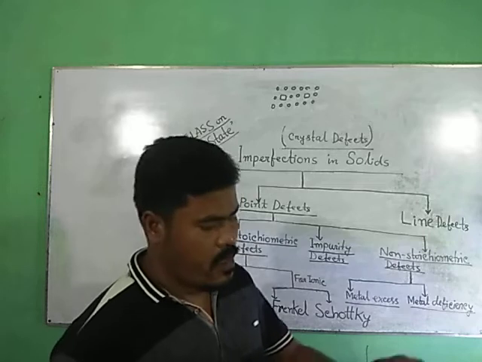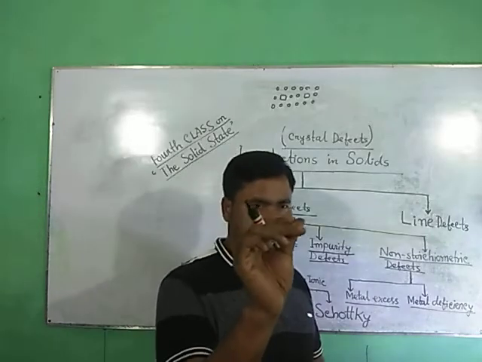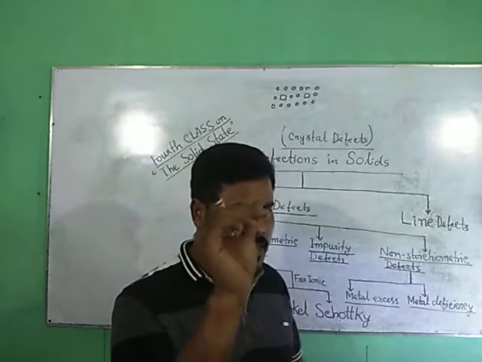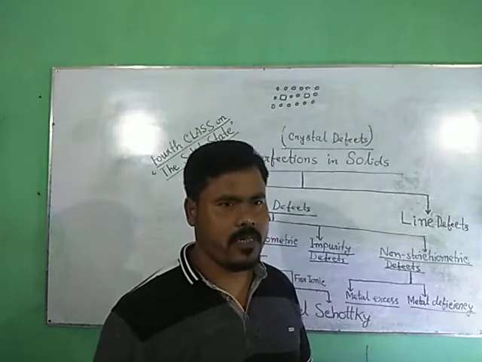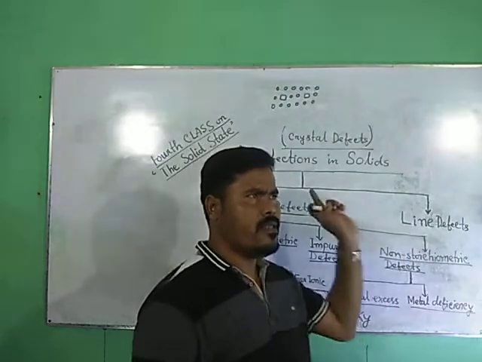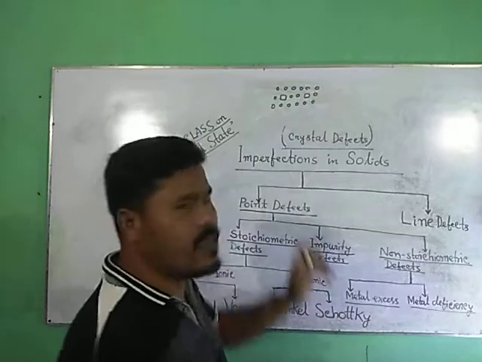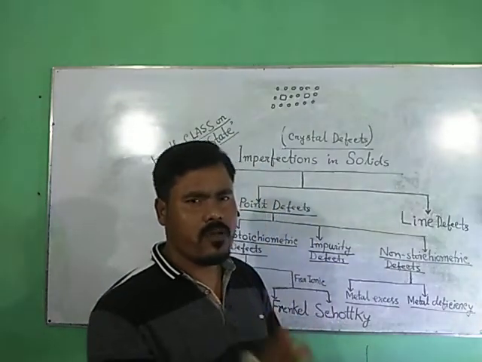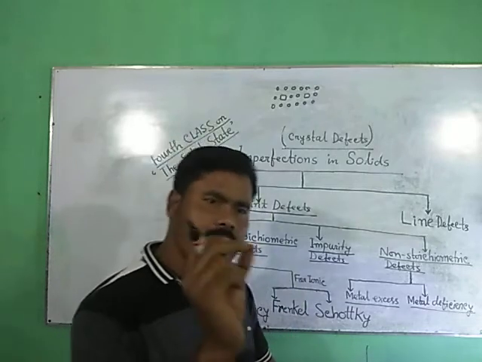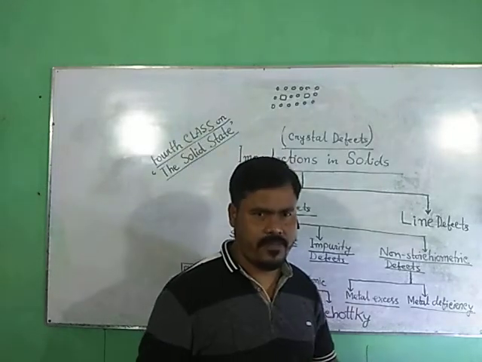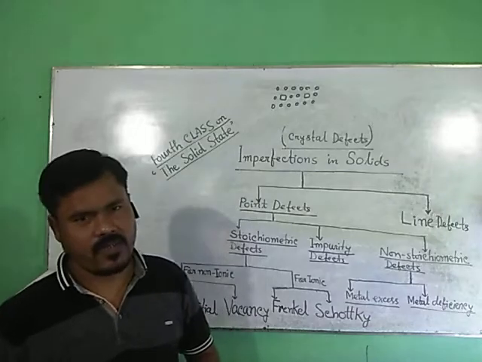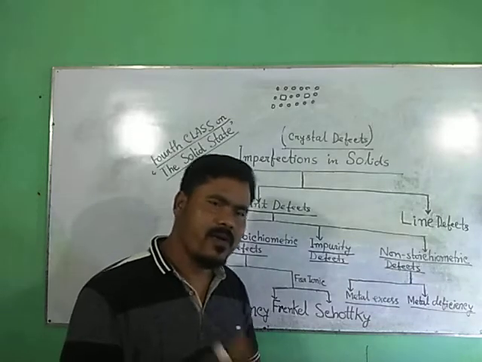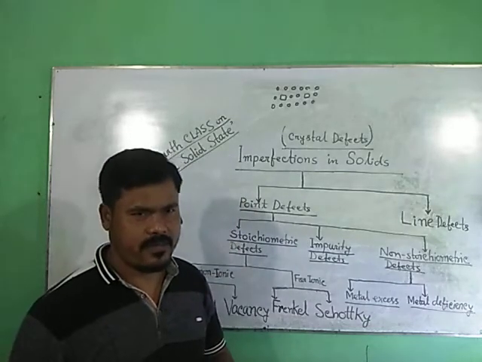I can define crystal defects in some words. The missing or disordered arrangement of atoms or ions in a crystalline solid is called crystal defect or solid defects.